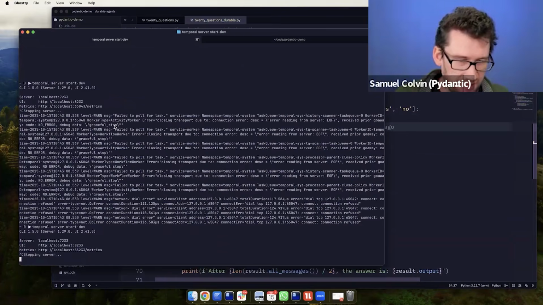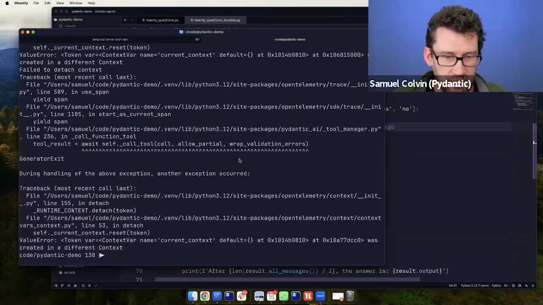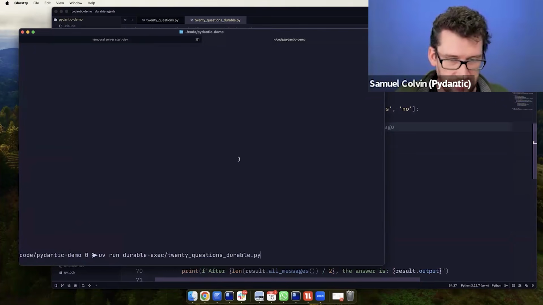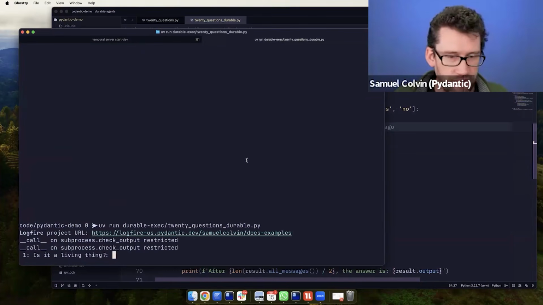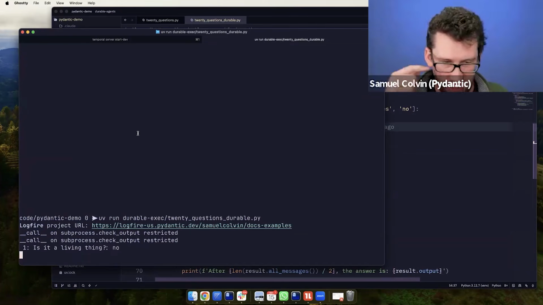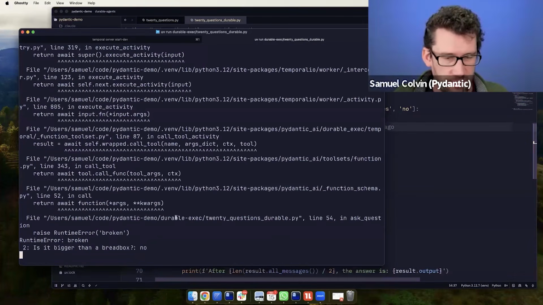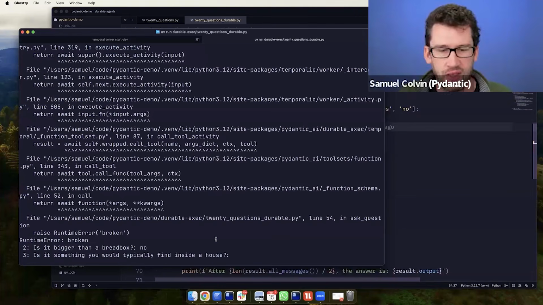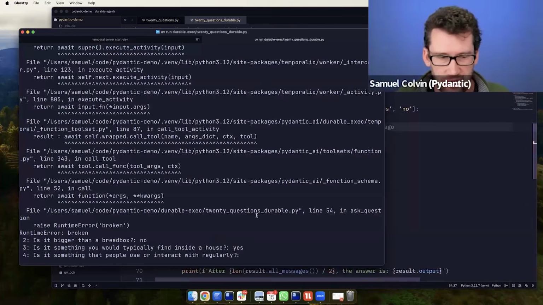I'm going to kill the Temporal server here and restart it so that we don't have the state stored. And I will clear this and run it again. And you should now see it succeeding most of the time and failing 10% of the time. So yeah, you see it now asking questions and occasionally breaking, good timing, but continuing. So that's one of the things Temporal does. It just does the retry logic that you could implement without Temporal, but they do it very nicely.